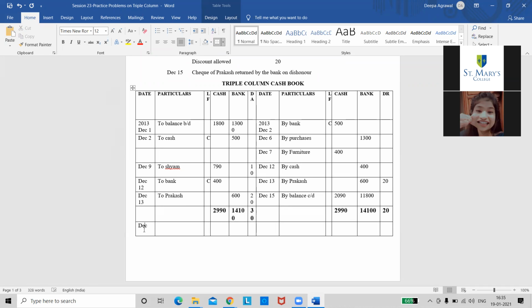And then on the next day, that is December 16, I'll once again write the transaction as to balance B by D, bringing down the balance, with the balance amounts 2090 and 11,800. So with this, my problem is complete. If you're not able to complete it right now, please take a pic of it because we are falling short of time. We need to end the class.